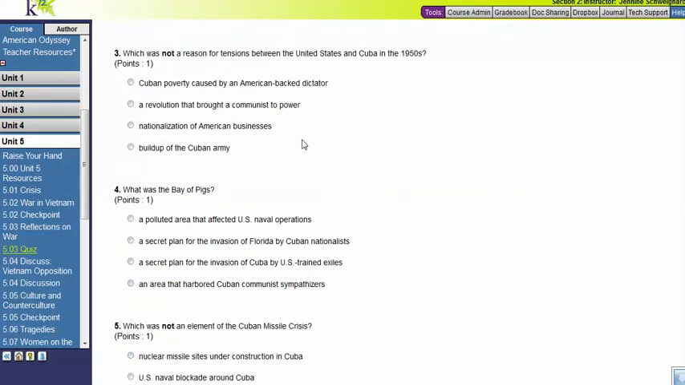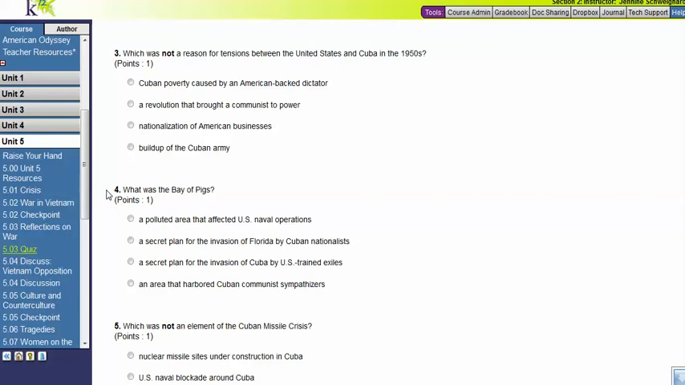Number 3, which was not a reason for tensions between the United States and Cuba in the 1950s. Cuban poverty caused by an American-backed dictator, a revolution that brought a communist to power, nationalization of American businesses, or buildup of the Cuban army.